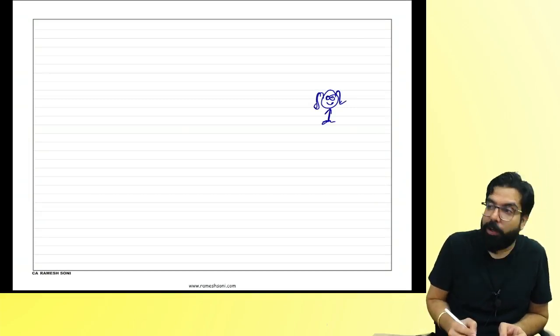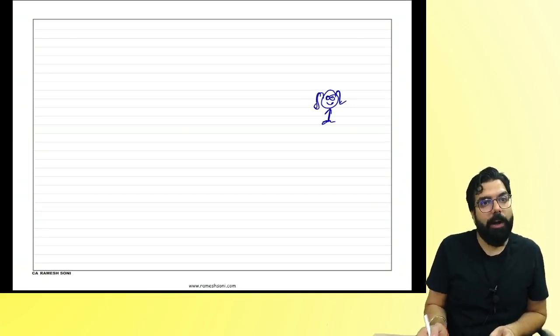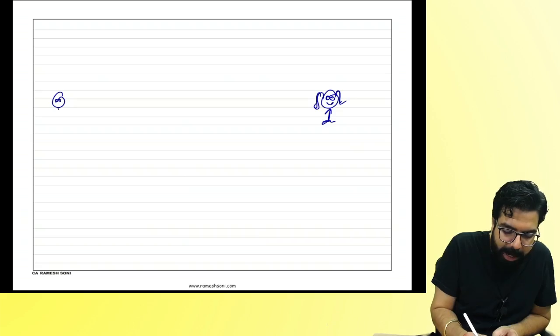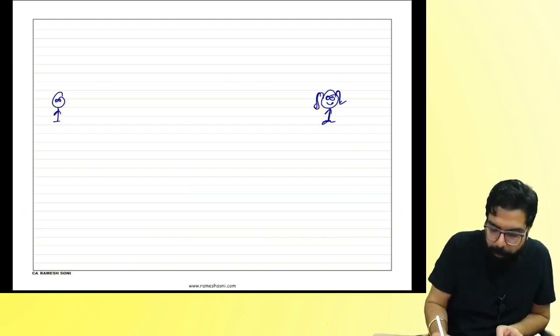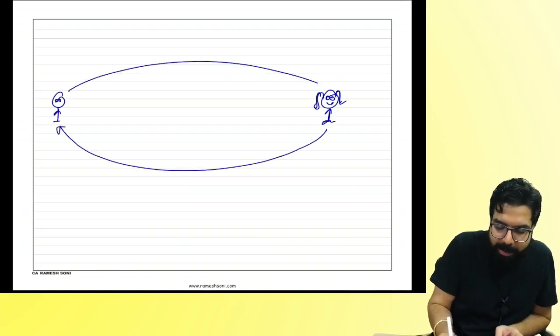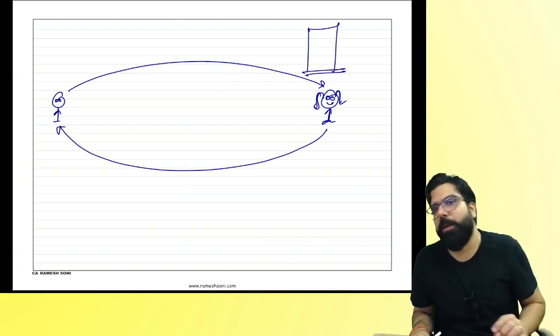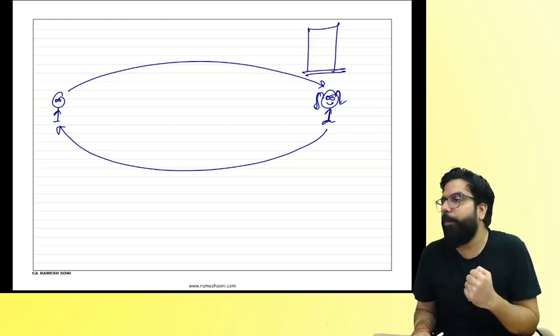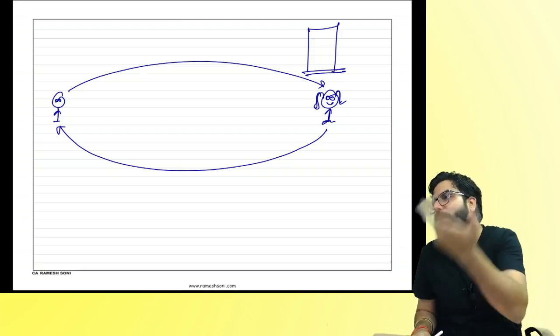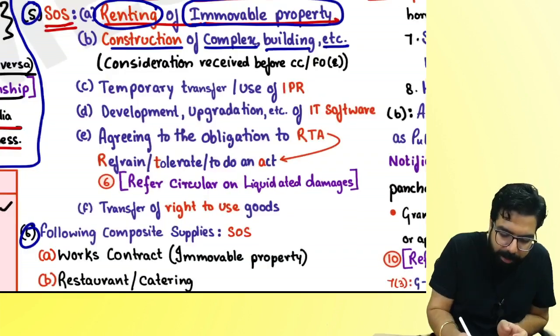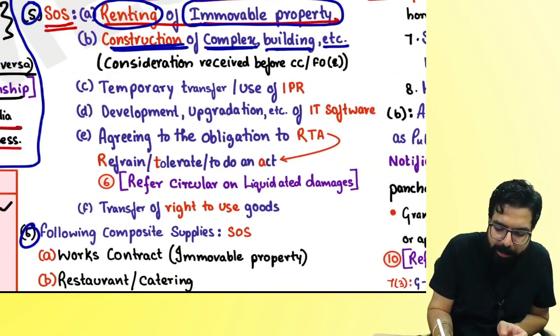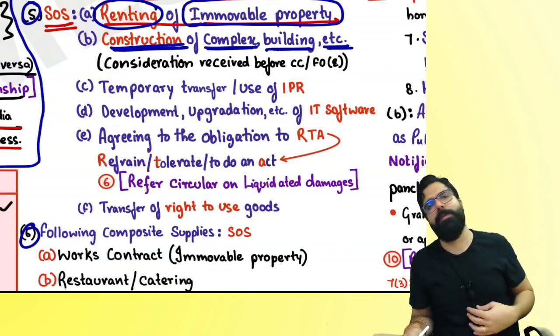Now she's telling, sir, I want to make a building. Can you help me with making the building? I am a constructor. You paid me some money and I went ahead and made the building for you. My question, have I given you supply of goods or supply of service? If I construct the building for you, I am giving you supply of service.